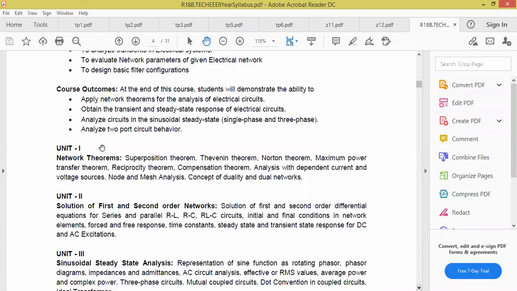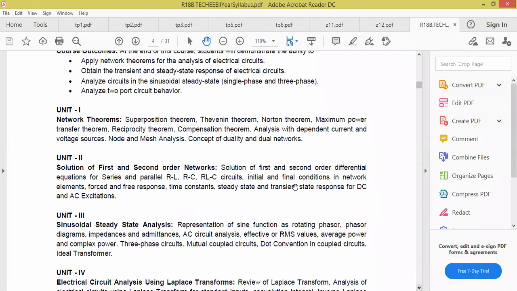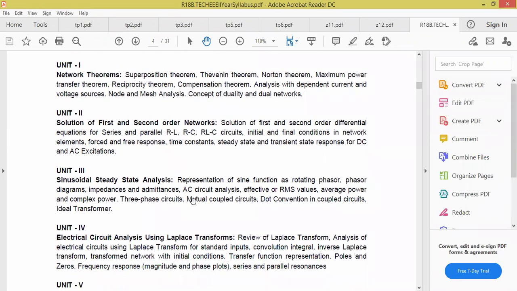Okay, circuits lab. So unit 1 is all about the theorems and duality, and unit 2 and unit 4 are nothing but based upon the Laplace transform. So combinedly we'll take, first we complete unit 4 and we will take the problems on unit 2. You see, unit 3 is what we have done. In the first minute I told you, you prepare unit 1 and unit 3. Yes or no? Unit 3 is the lengthy one which we have done: 3-phase circuits, mutually coupled circuits, and dot convention. Remember or not, all of you, unit 3, the dot convention?